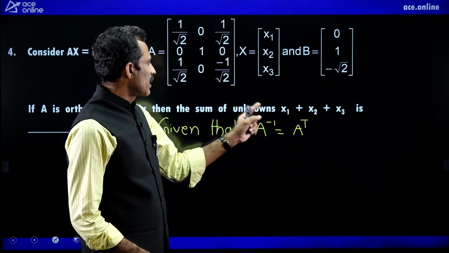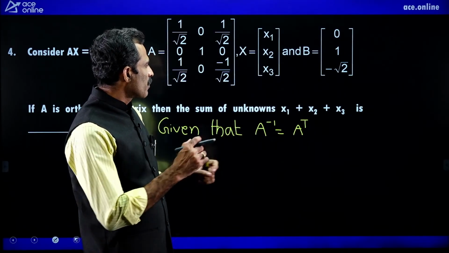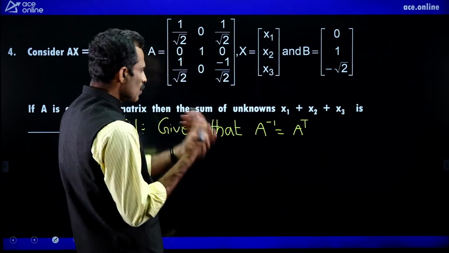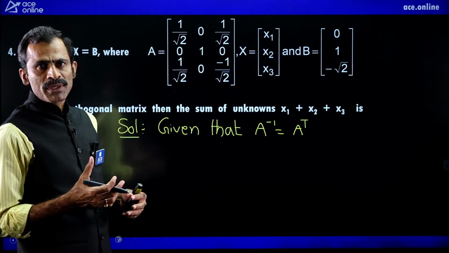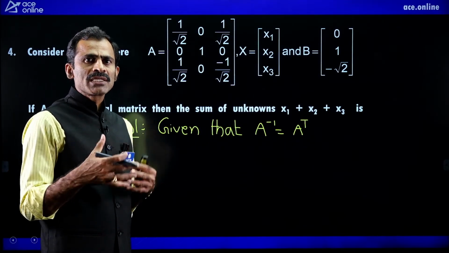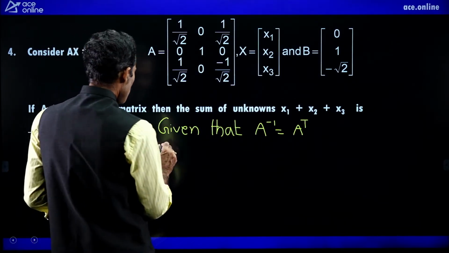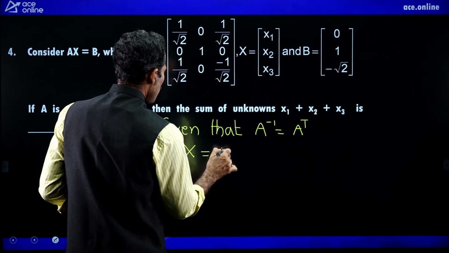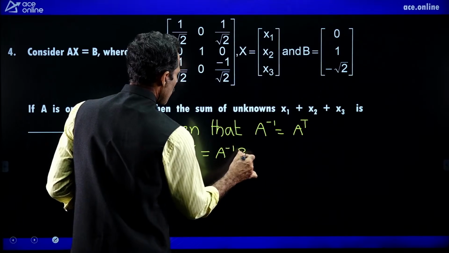Next, to find a solution, we use one of the particular methods, the inverse method, matrix inversion method. Since the solution of the system is given by A inverse into B.